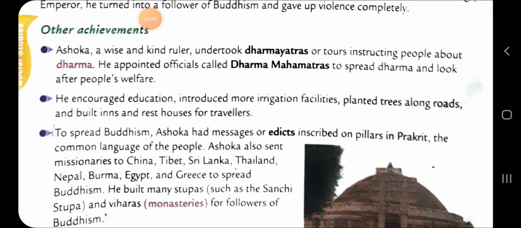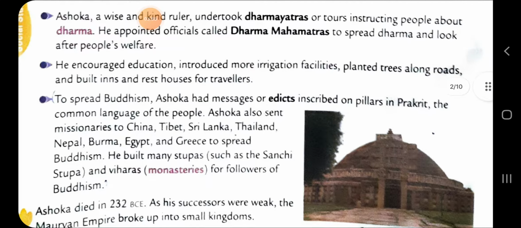To spread Buddhism, Ashoka had messages or edicts inscribed on pillars. And which language did he use? Prakrit, that is the common language of the people. Ashoka sent missionaries to China, Tibet, Sri Lanka, Thailand, Nepal, Burma, Egypt, etc. and Greece to spread Buddhism. He sent missionaries all over the world.